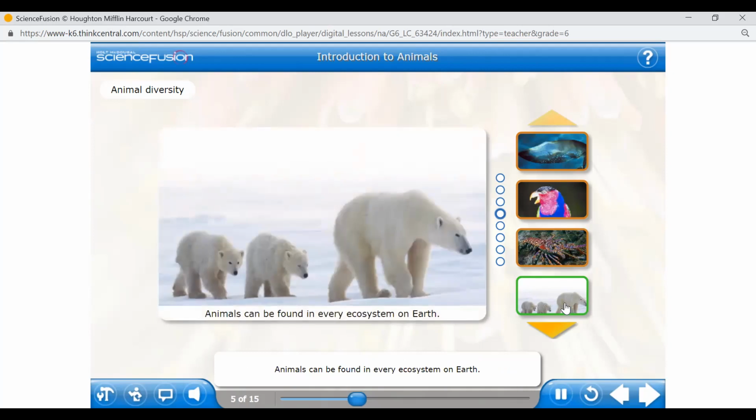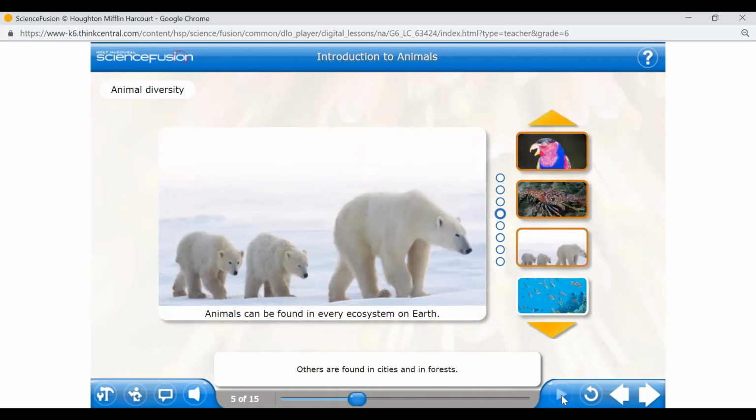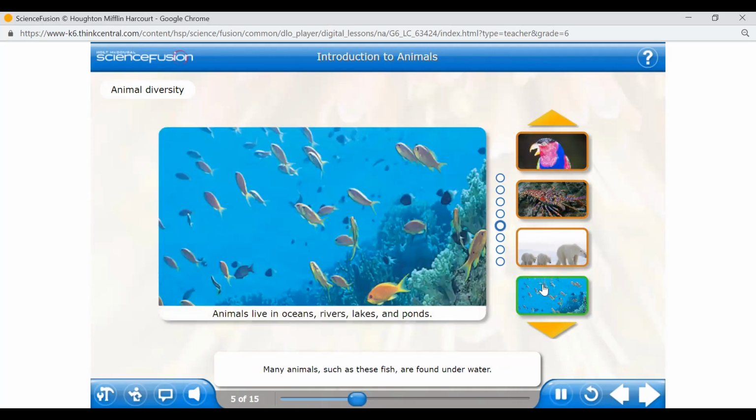Animals are found in every ecosystem on Earth. Some animals, like these polar bears, can be found on ice. Others are found in cities. They said that they can be found in every ecosystem, many animals such as these. That means even if it is very, very cold, that doesn't mean that we don't find animals there. Some of the animals will definitely be adapted to cold conditions, like polar bears, which are seen in very cold areas.